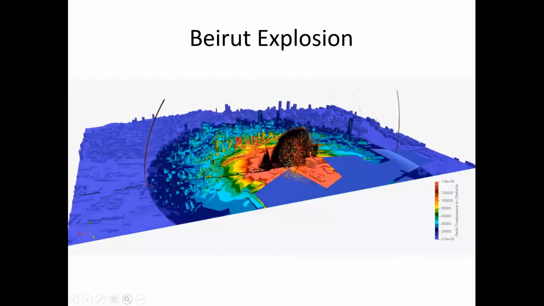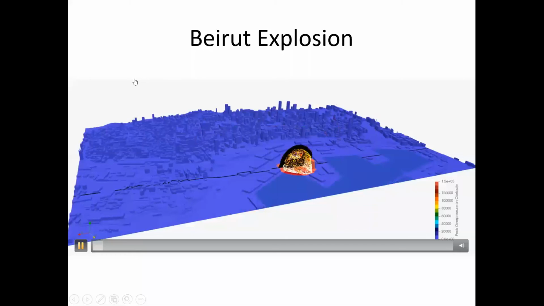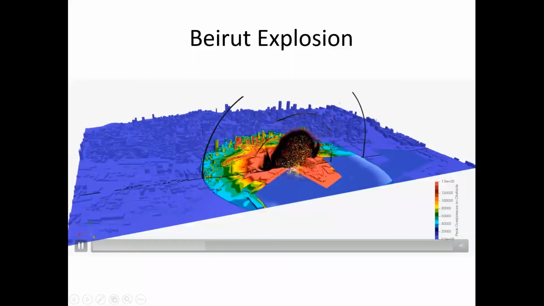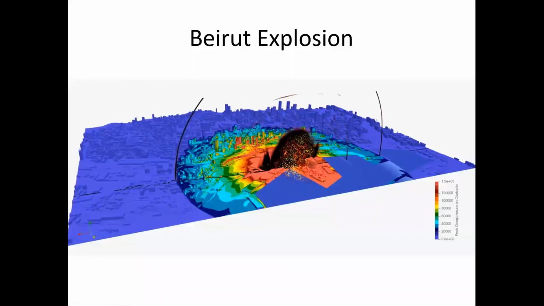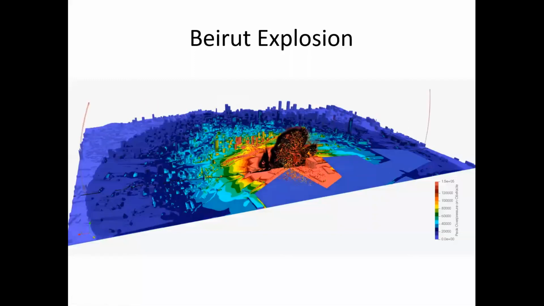So this entire city was modeled, and this explosion was simulated in an FEA package. This kind of simulation can be done in a software called Abaqus. Let me show you the explosion once again. And remember, this is a computer simulation, and then we can go for the assessment of the damage of each and every structure over here. So this is also one of the areas where you can use the FEA package for the analysis of blast.